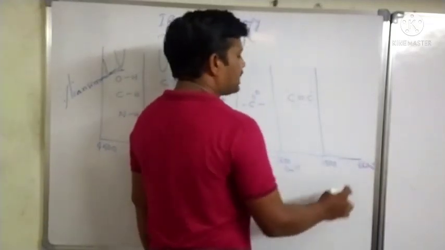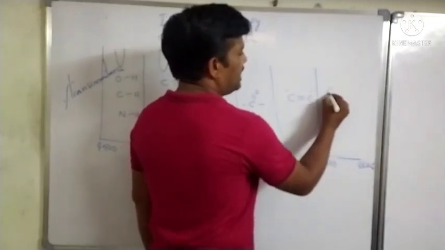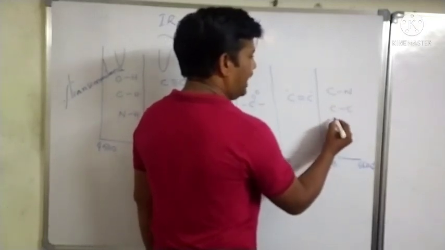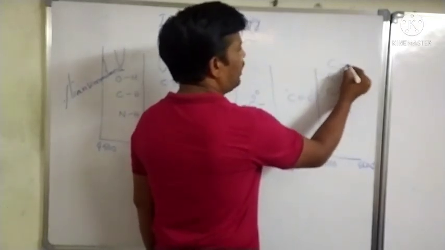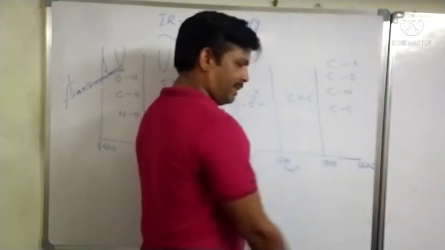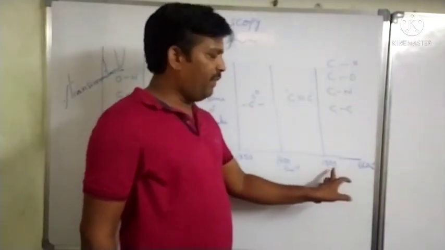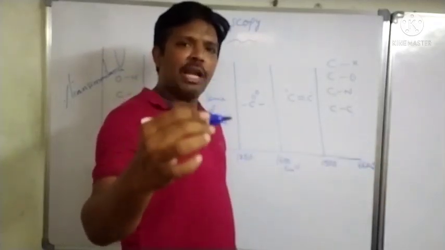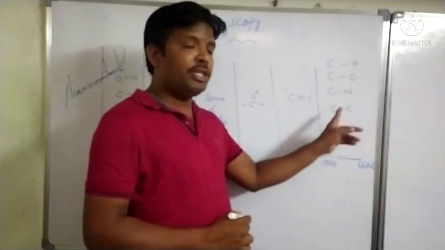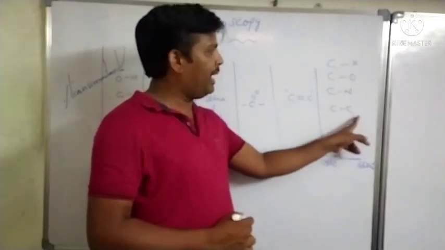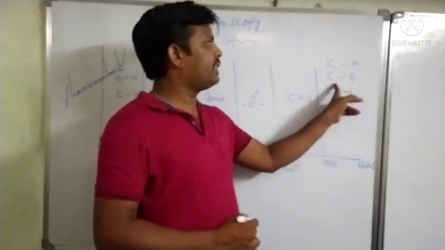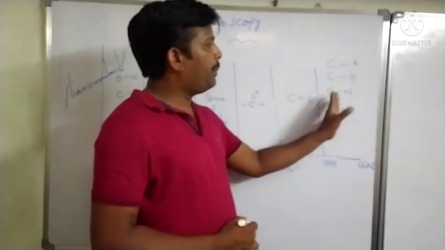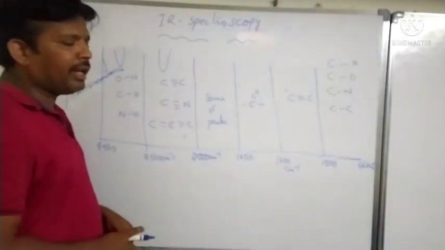we will observe peaks for CN stretching, CC stretching, CO stretching and CX stretching. Between 1,500 and 667 centimeter inverse, any peaks observed in IR spectroscopy belong to either carbon-carbon stretching, carbon-nitrogen, CO or CX. These are the peaks we observe in IR spectroscopy.